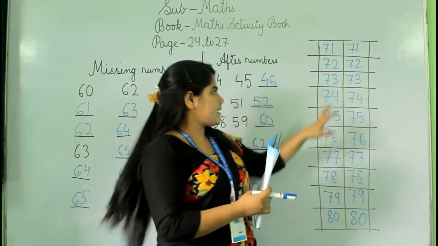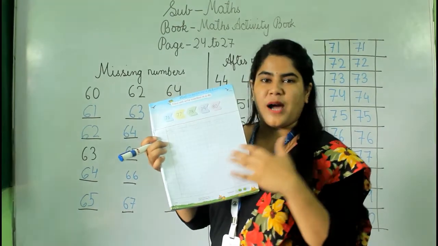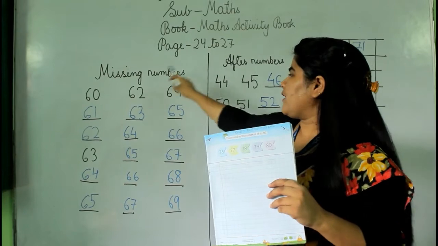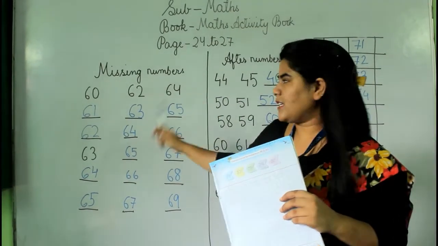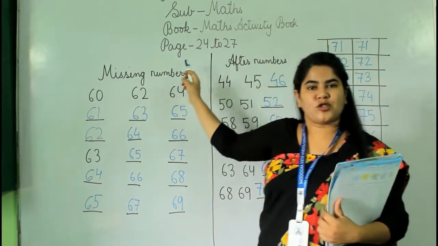Okay, so this is page number 26 and 27. The whole part you have to do by yourself, as page 24 and 25 I have already shown you. This one also. So the homework for the maths activity book is page 24 to 27.